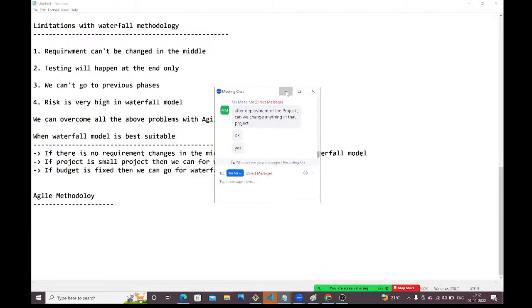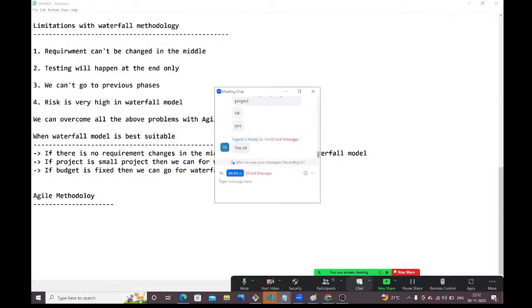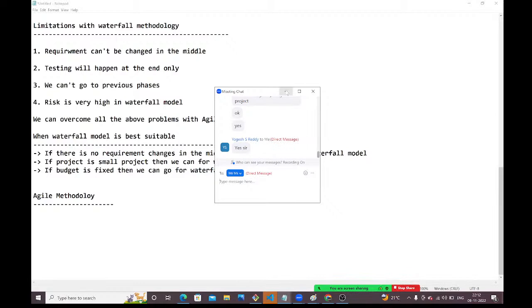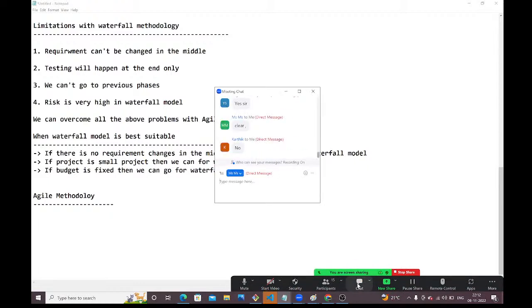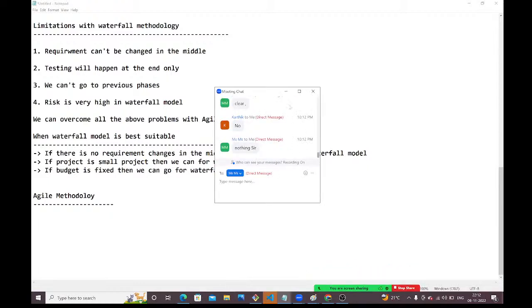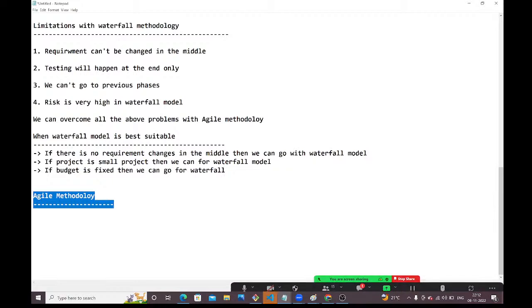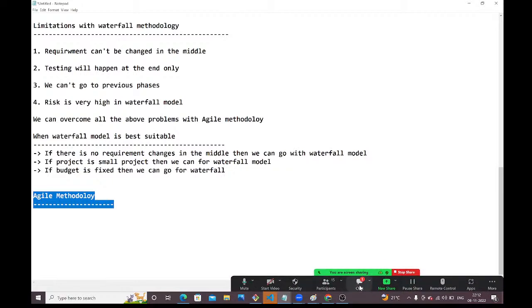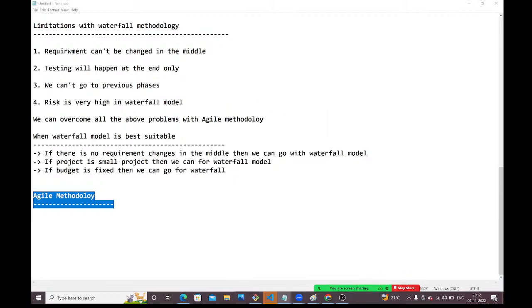Is it clear? Waterfall model. What problems are there with the waterfall model? When can we go for the waterfall model? Is it clear, guys? Does anyone have any questions so far? Very good, guys. Tomorrow I will complete this Agile methodology. Whatever we discussed, all those things I will cover in tomorrow's session.